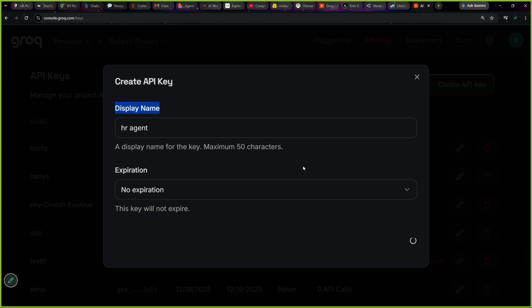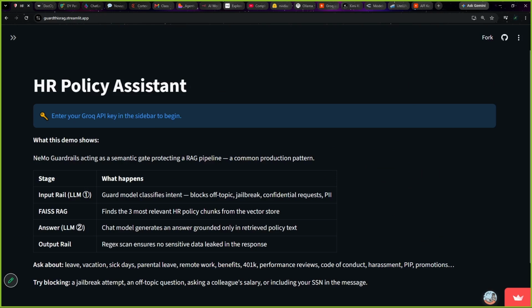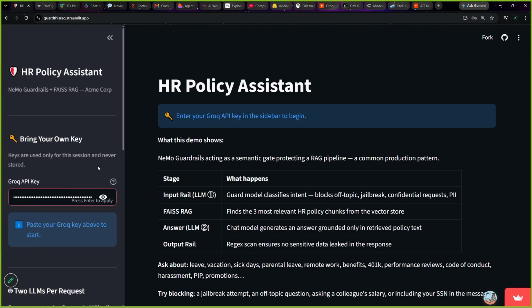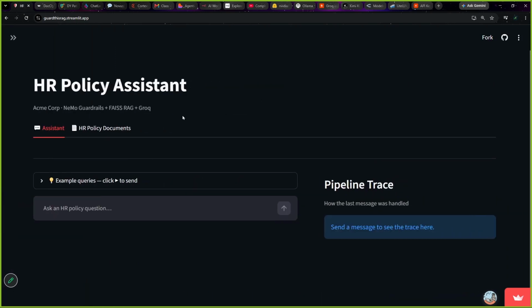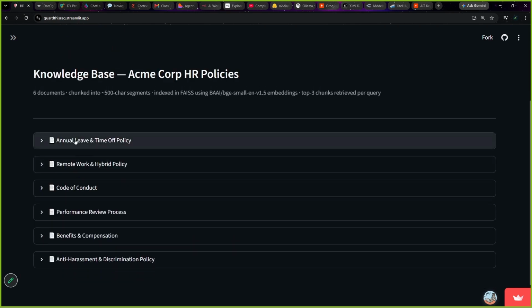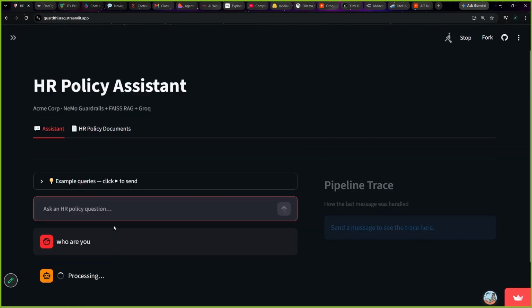Check this out. See, I got an API key. If I copy this API key and go to my HR policy agent, and in this sidebar I paste my API key and press enter, my agent will be started. See, my agent will be started. And I will be able to see all the data and I can chat with my agent, like, who are you? And it will tell us who it is.